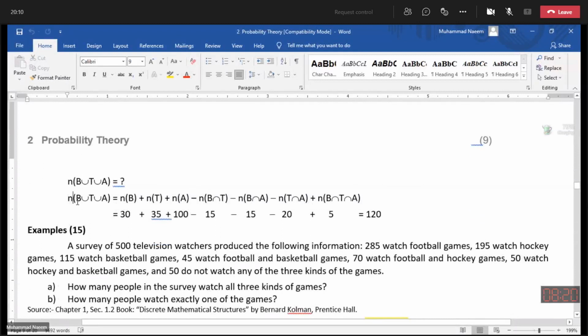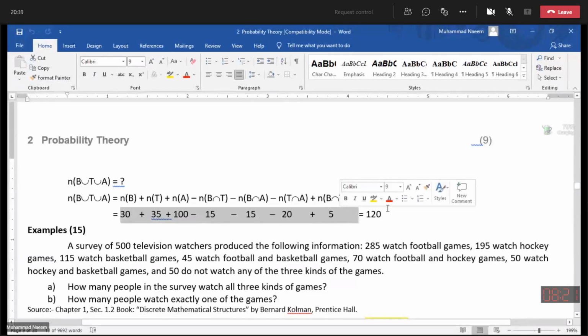Number of people in the union of 3 sets is required, which is equal to number of people in B, number of people in T, and number of people in A minus the intersection, and finally plus number of people in B intersection T intersection A. All the information is available, so just put their numbers and finally get the answer.